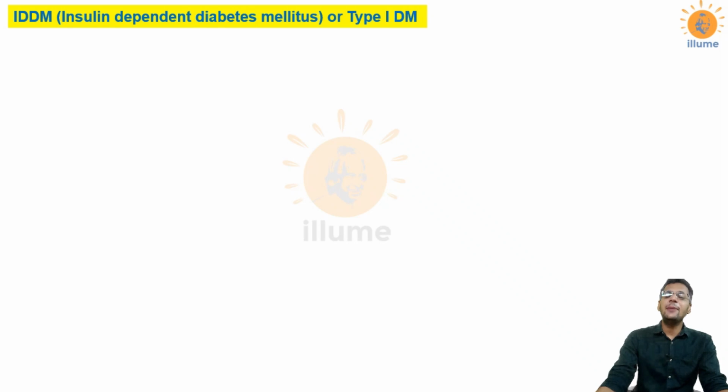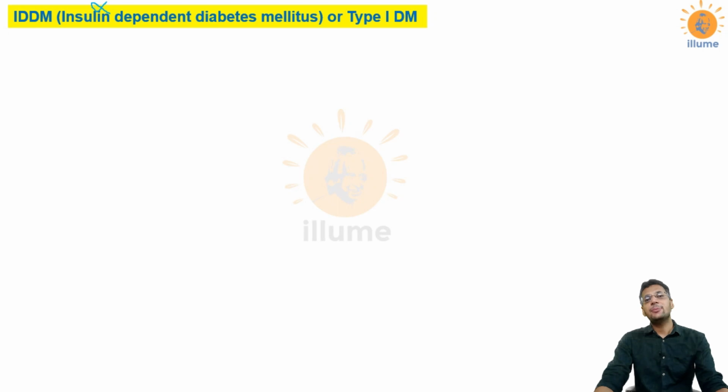Now type 1 diabetes mellitus is called as insulin dependent diabetes mellitus because it is purely because of the deficiency of the insulin in the body. Now if I talk about the normal physiology, there are some islets of Langerhans which are present in pancreas, and there are some beta cells present in islets of Langerhans, and these beta cells produce a hormone called as insulin. This insulin is responsible for reducing the blood sugar level.